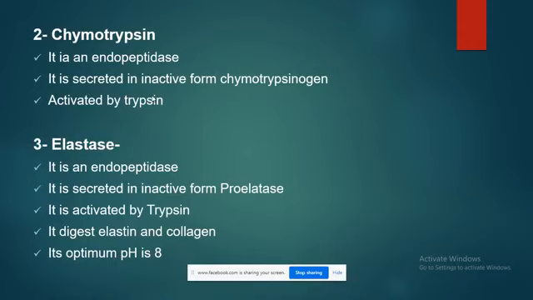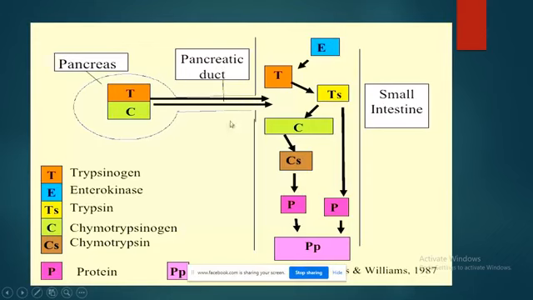First one in the list is chymotrypsin. Trypsin activates chymotrypsin from chymotrypsinogen, which further degrades protein. Trypsin activates elastase from the inactive form proelastase.